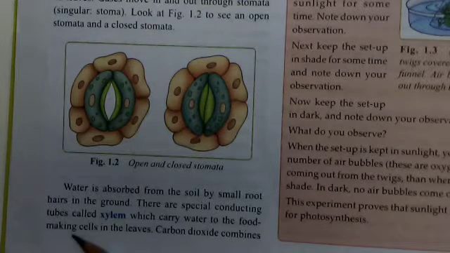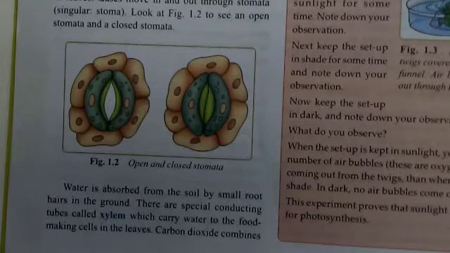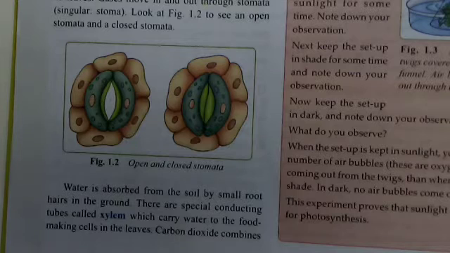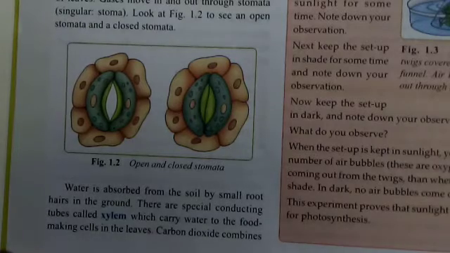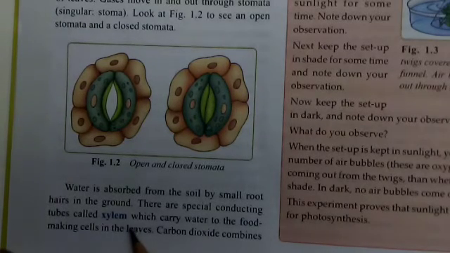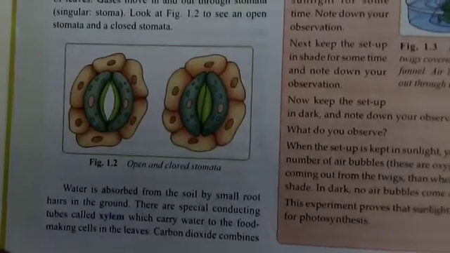There are special conducting tubes. There are two tubes present. Number one is xylem and number two is phloem. Remember, students, which tube conducts what? Xylem carries water to the food-making cells in the leaves.